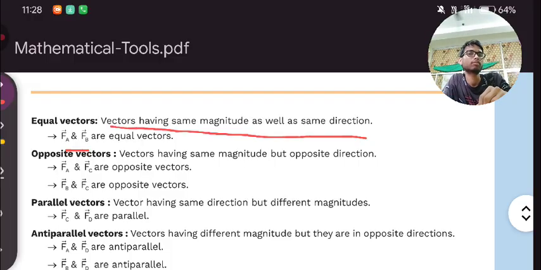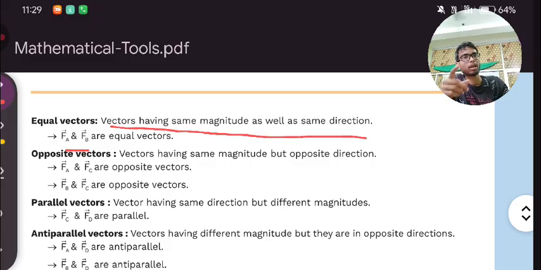In this direction this person is applying force with 60 newtons, and in the other direction the same 60 newtons. In that case these are opposite vectors, and here the object will not move at all.